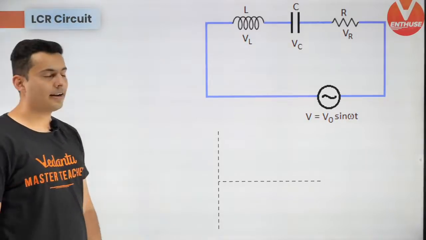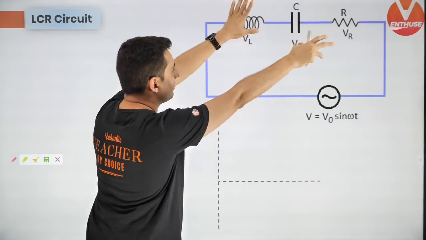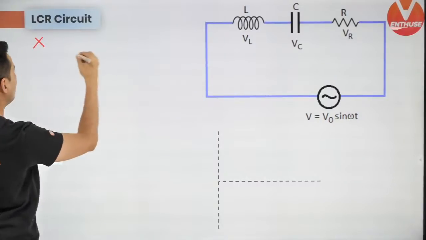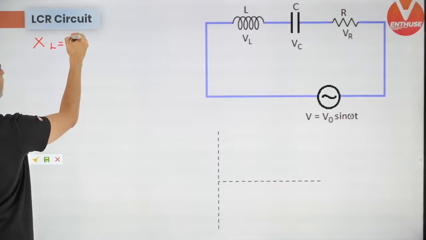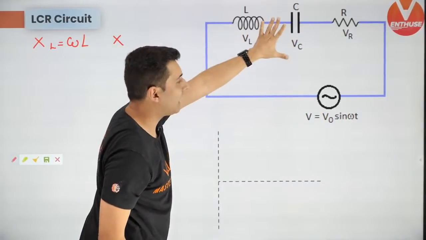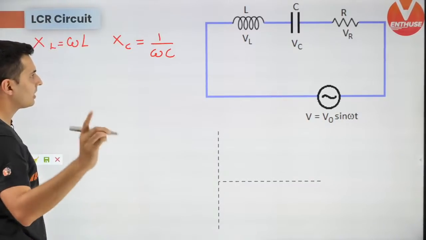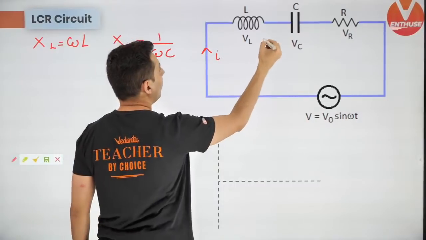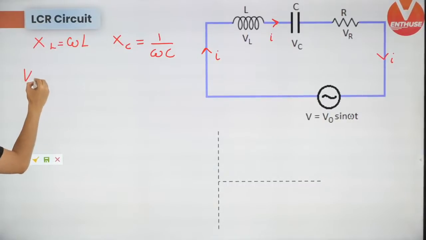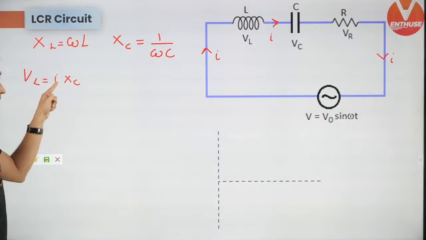All right, phasor diagrams. I know many of you face some difficulties. Let's come back to this. The inductor, capacitor and resistor behave like resistors when AC current flows through them. The effective resistance of an inductor is reactance, called XL, and it is omega L. The effective resistance of a capacitor in an AC circuit is XC, and it is 1 by omega C. Keep this in mind. The current flowing through all of them will be the same because they are in series. Therefore, the voltage across an inductor will be current into the resistance of the inductor or capacitor.